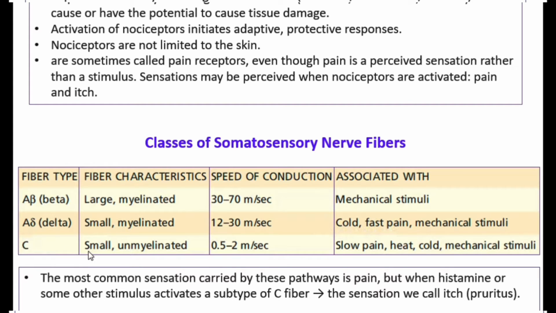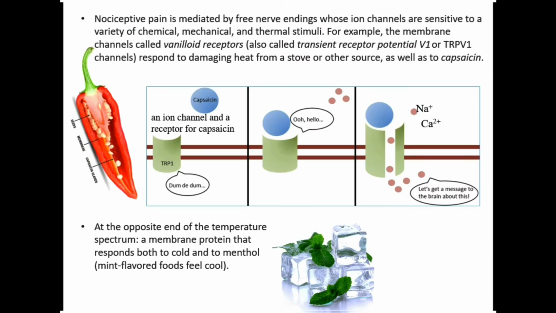C fibers are small, unmyelinated, and they are responsible for slow pain, for heat, cold, and mechanical stimuli. The most common sensation carried by these pathways is pain. You see here: fast pain, slow pain, mechanical stimuli. And when histamine or some other stimulus activates a subtype of C fiber, the sensation we call itch.